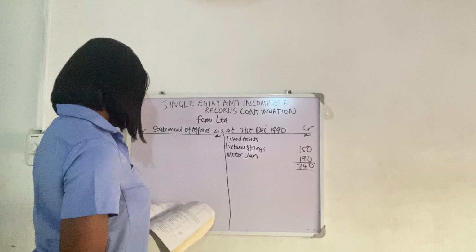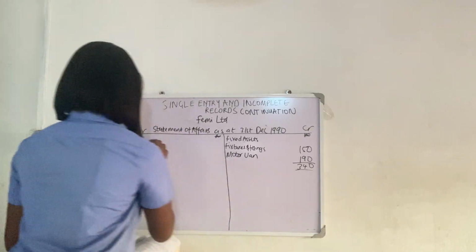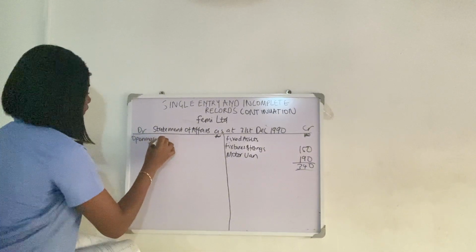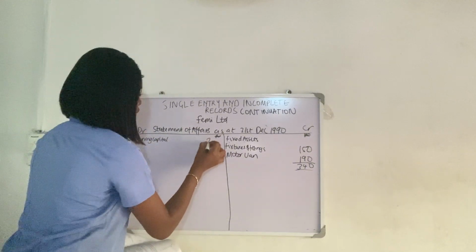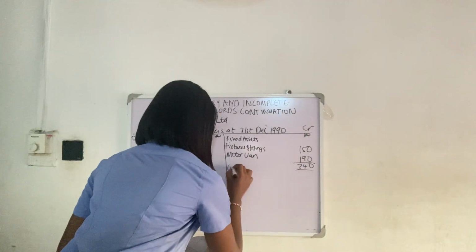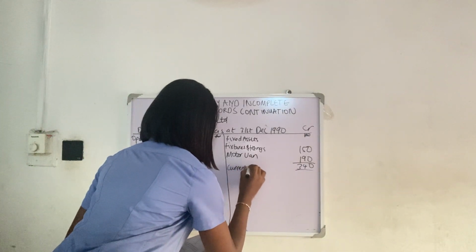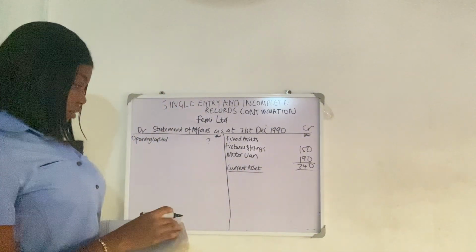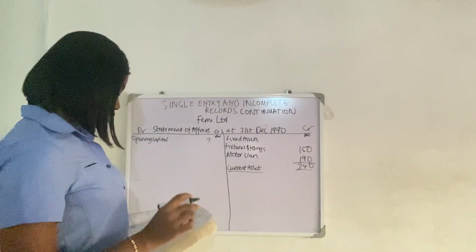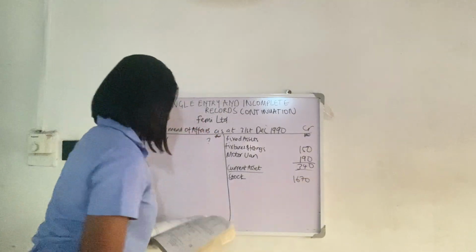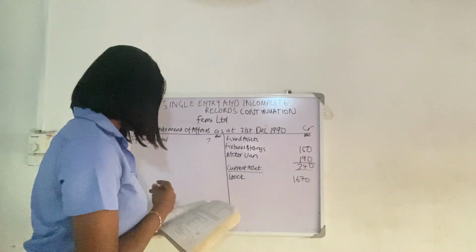Now, for our current assets, remember we're looking for our opening capital. That's what we're trying to find. So, current assets. We all know what falls under current assets. Our stock is 1,670. What else? Creditors is a liability.